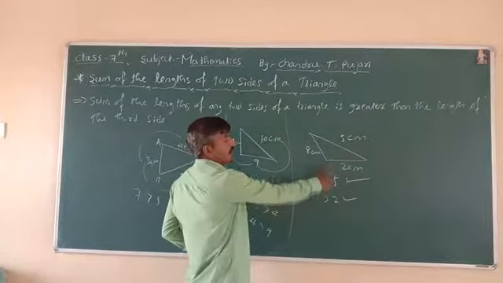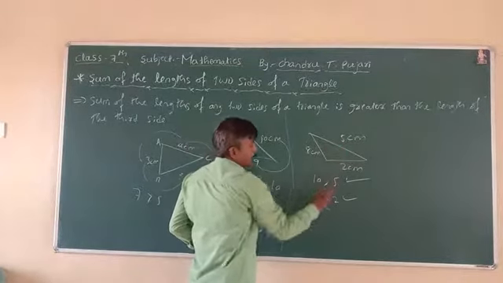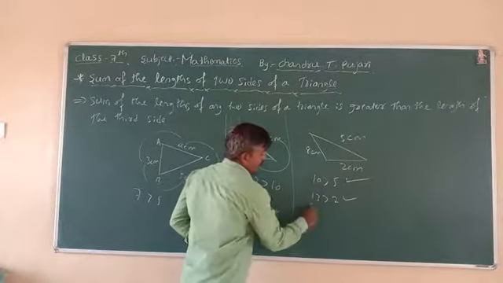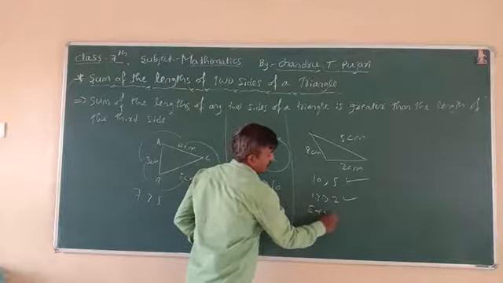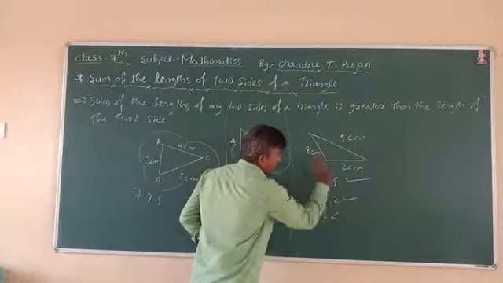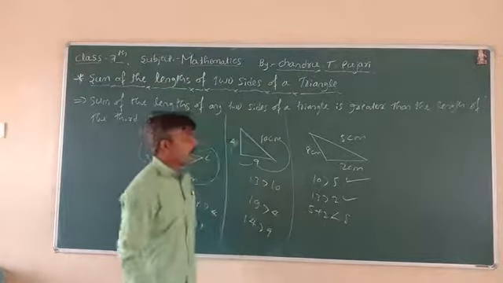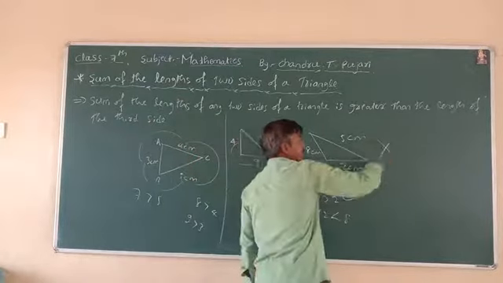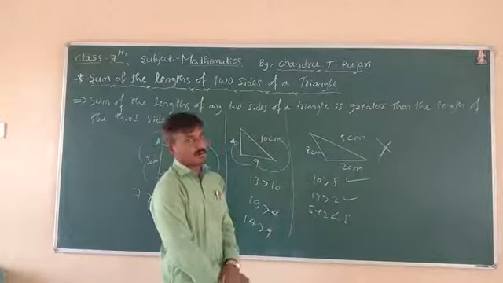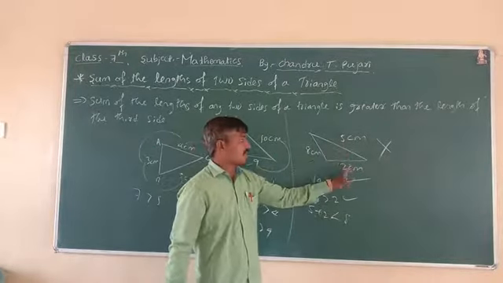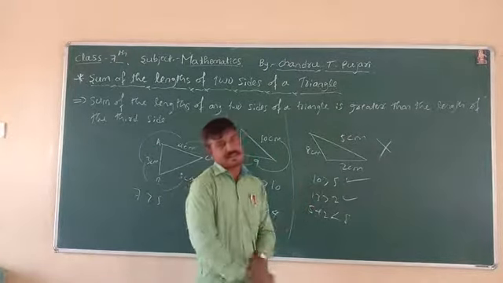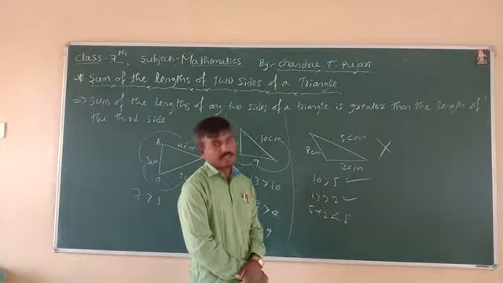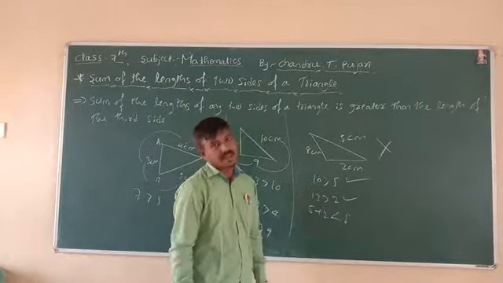But the next one: 5 plus 2 is 7, which is smaller than 8. Therefore, this is not a triangle, because the sum of two sides is smaller than the third side.